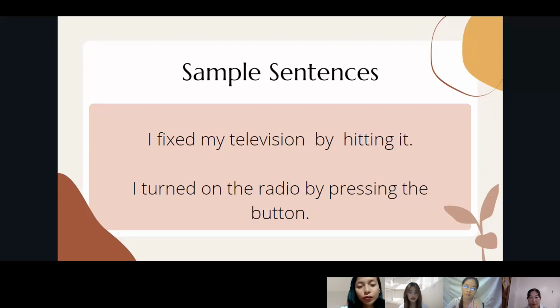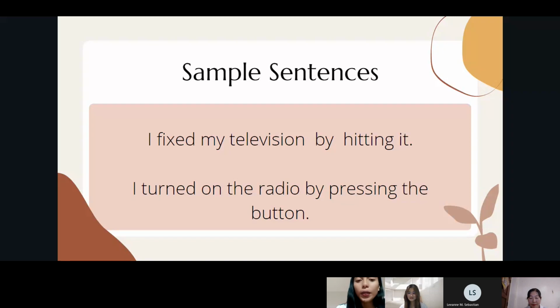The action that is done is by hitting it. Yes, you're correct. And what is the outcome or the result? I fixed my television. Yes.